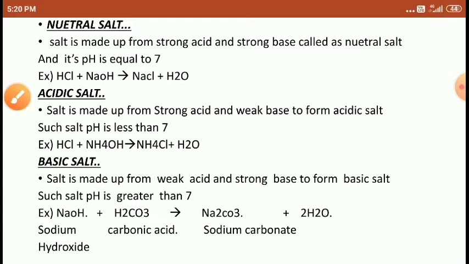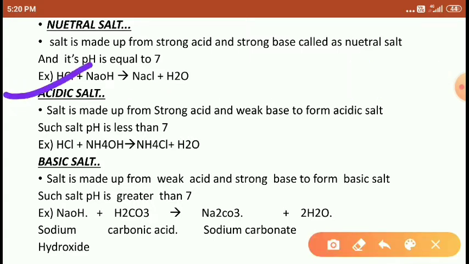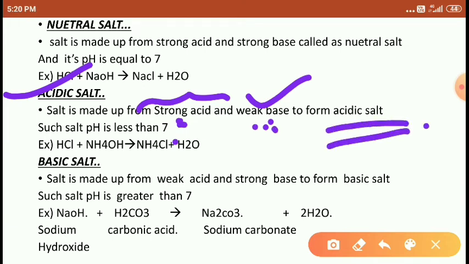Right students? Next is the acidic salt. The salt which is made from a strong acid and a weak base. Here both are different, students. So a strong acid and a weak base combine to form an acidic salt. Acidic means whose pH is less than 7. When this salt solution is treated with pH paper, you get a pH less than 7. Right students? Example, HCl is a strong acid and NH4OH is a weak base, combined to form NH4Cl, which is the acidic salt.